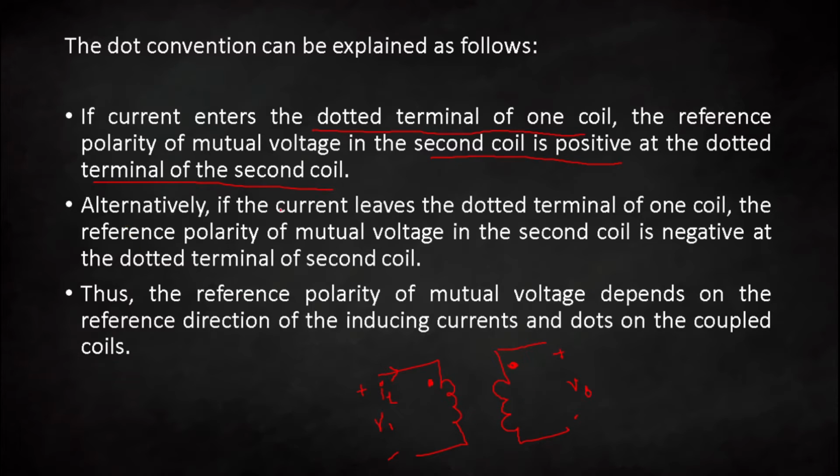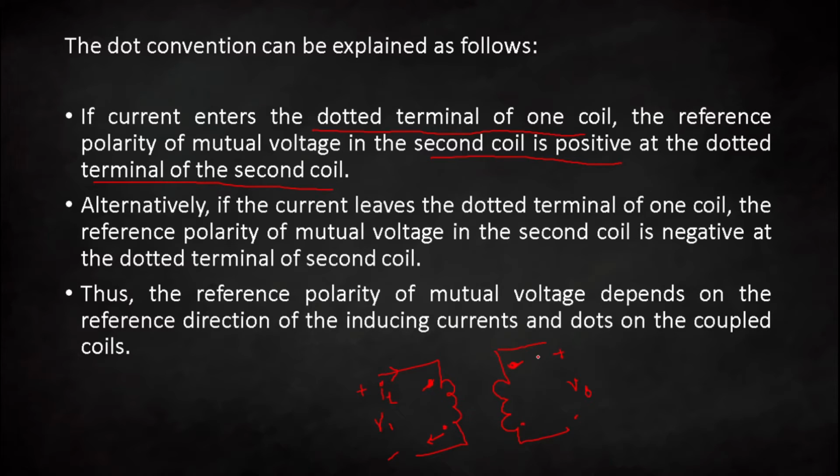Alternatively, if the current leaves the dotted terminal of one coil and the reference polarity of mutual voltage in the second coil is negative at the dotted terminal of the second coil, we are talking about the case where the dots are placed not here but right here, and the current is leaving from the dotted terminal.